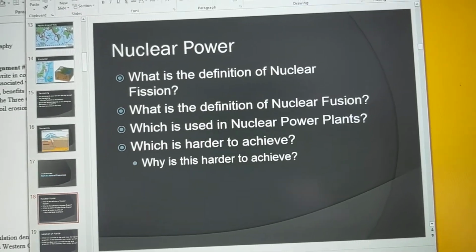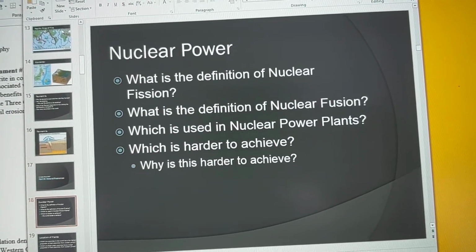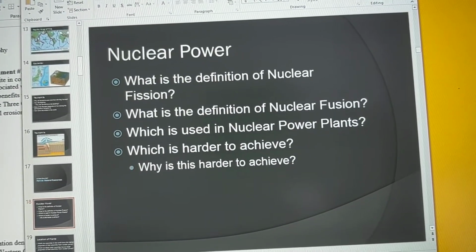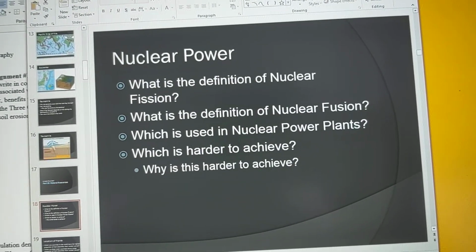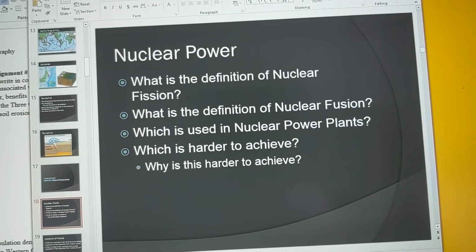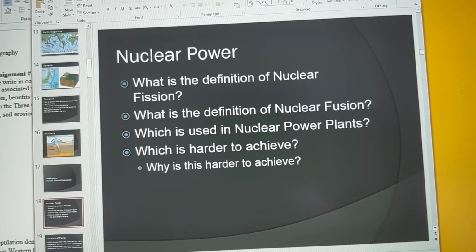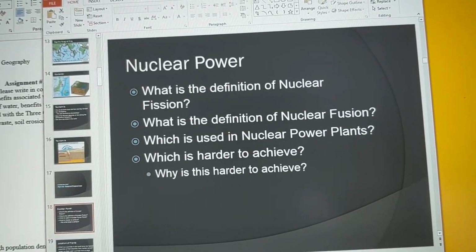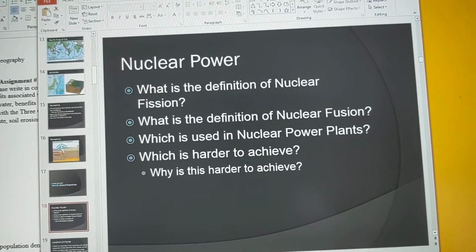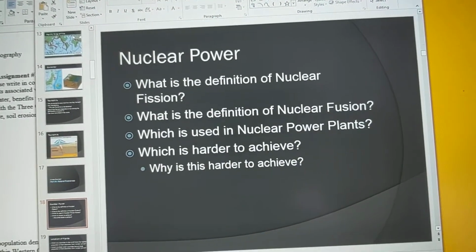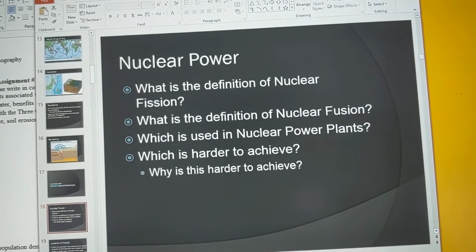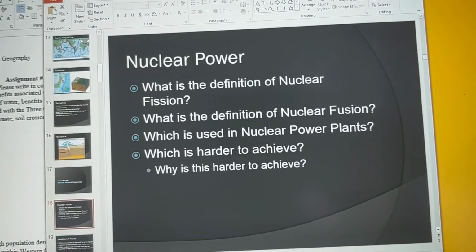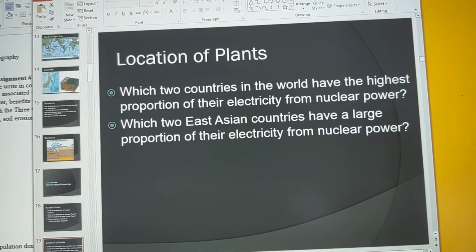In nuclear power plants, nuclear fission is used over nuclear fusion. Why is that? Because it's harder to put something together than break it apart, okay? That's why it's harder to achieve nuclear fusion versus fission. Because, think about anything. Let's say you have a table. It's easier to wreck the table than it is to put the table back together or build a table. It's always easier to break something apart than put it together. So that's why fission is used within nuclear power plants.